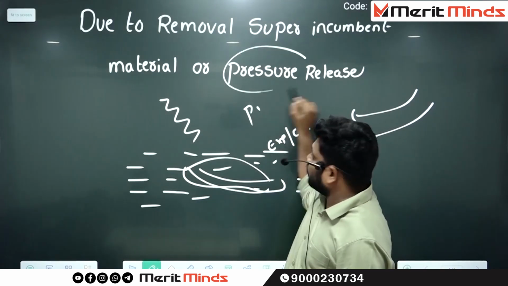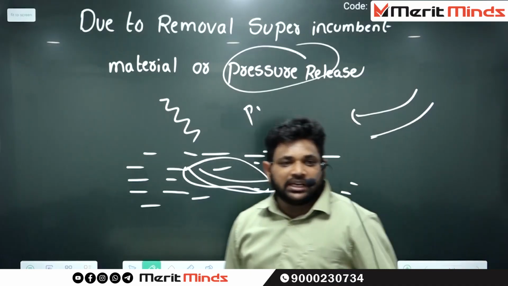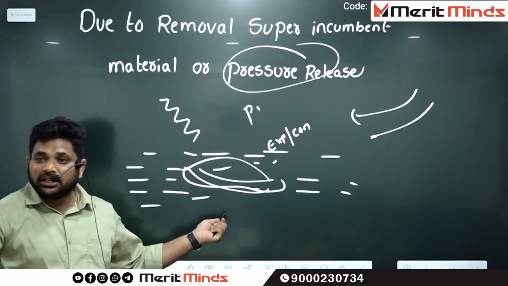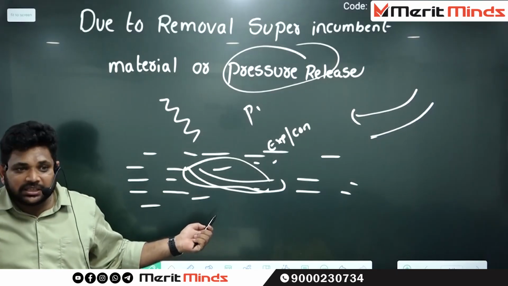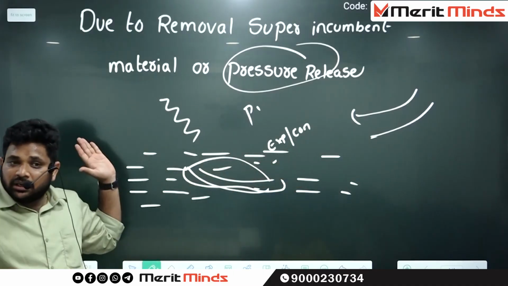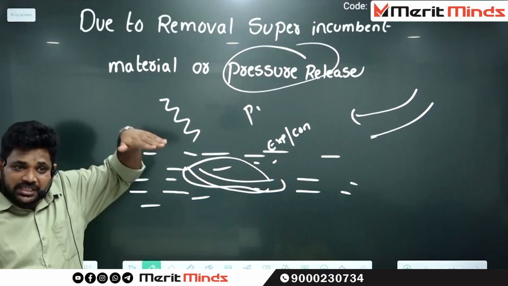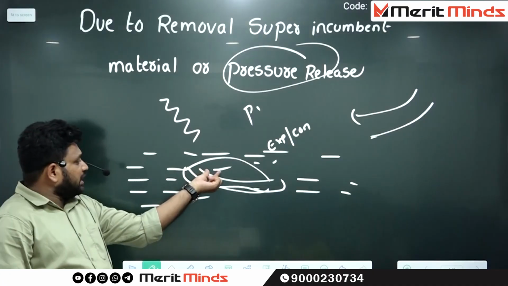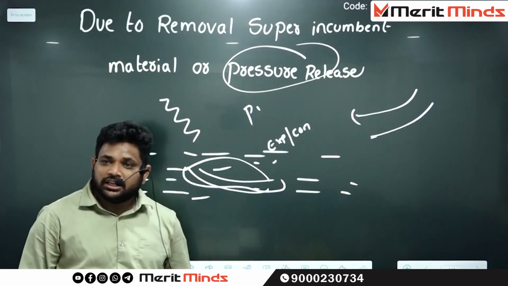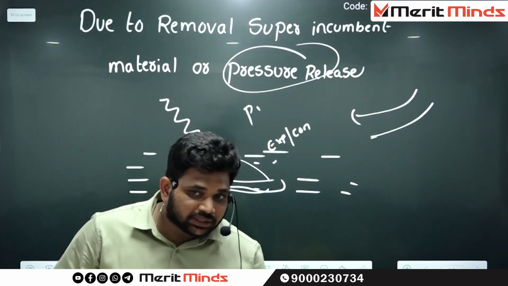Before this, what is there on this particular rock? The pressure is there. What is the literal meaning of pressure? Applying force. Who is applying the force on this rock? The entire soil is applying the pressure. Over a period of time, what happened to the pressure? It got moved off. The pressure got decreased, and this particular layer is exposed to sunlight. Such type of weathering is called exfoliation.